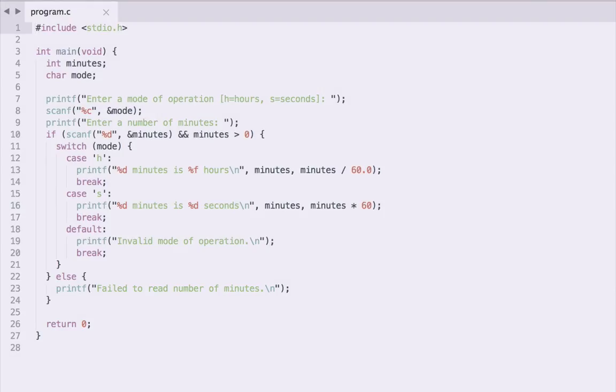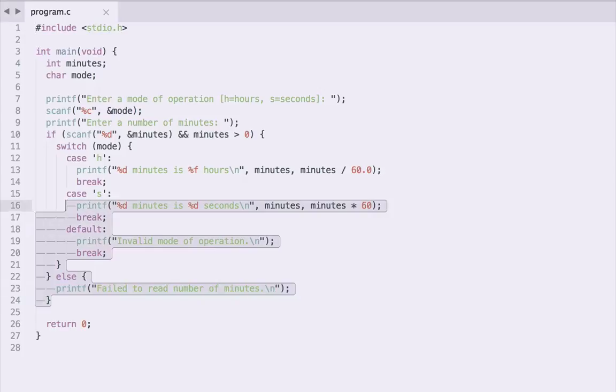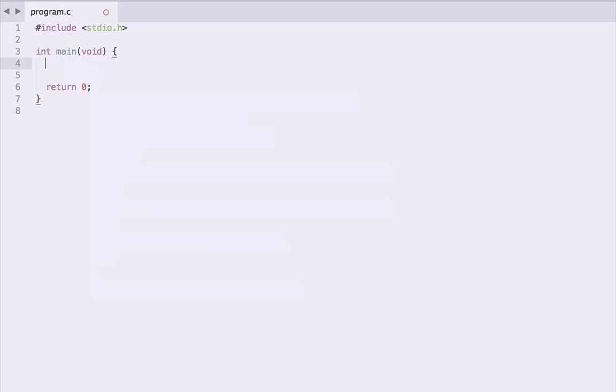Hello and welcome to this video on iteration, which is essentially the repeated execution of sections of code. We finished up last time with this multi-branch conversion utility, and we're just going to go ahead and delete all that code and start afresh for this one. The whole point of iteration or looping, as I've already outlined, is essentially repeating sections of code.